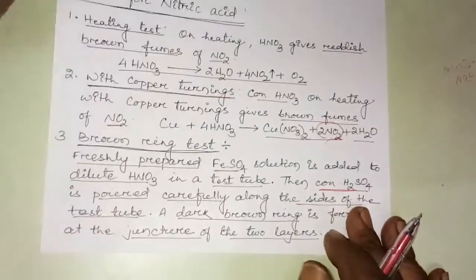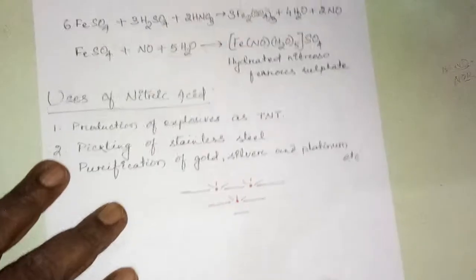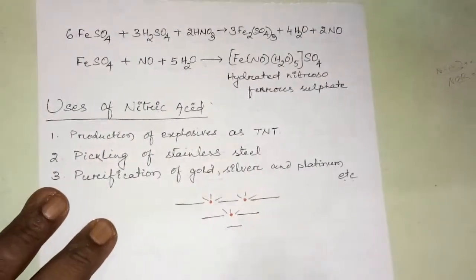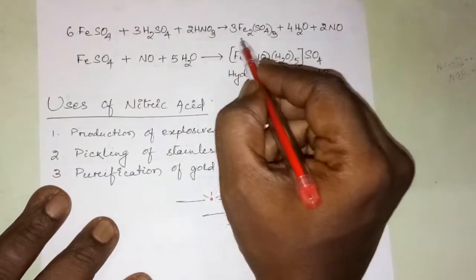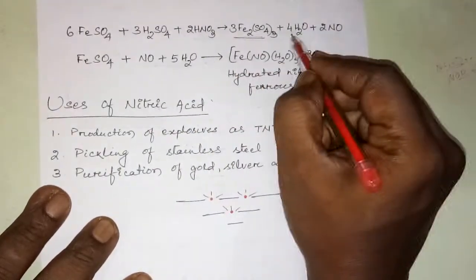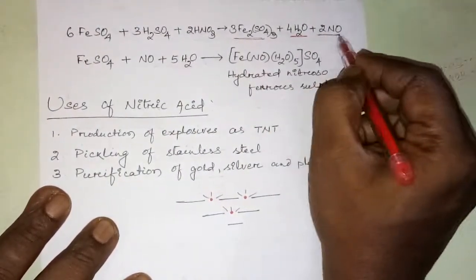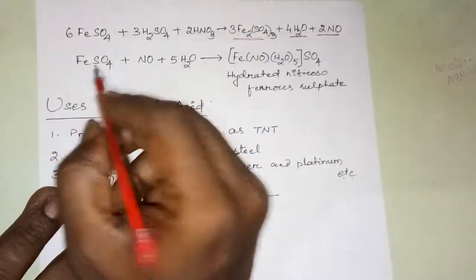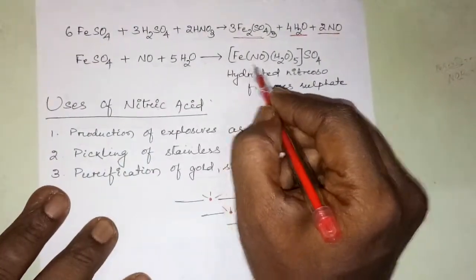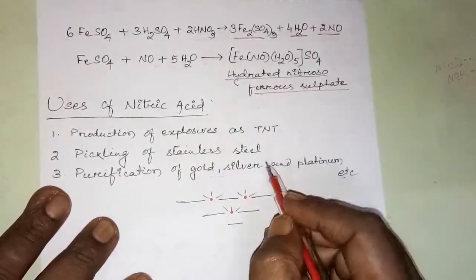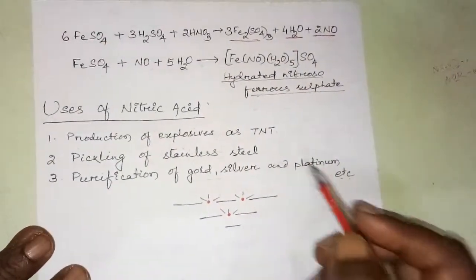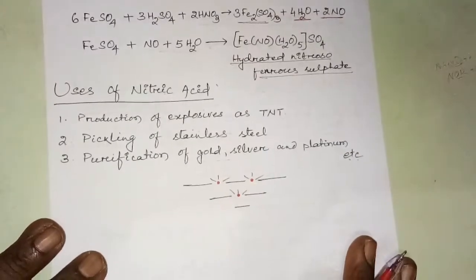This is called the brown ring test. FeSO4, H2SO4, HNO3 gives ferric sulfate, water and NO. This NO again reacts with FeSO4 to give hydrated nitrosoferrous sulfate.